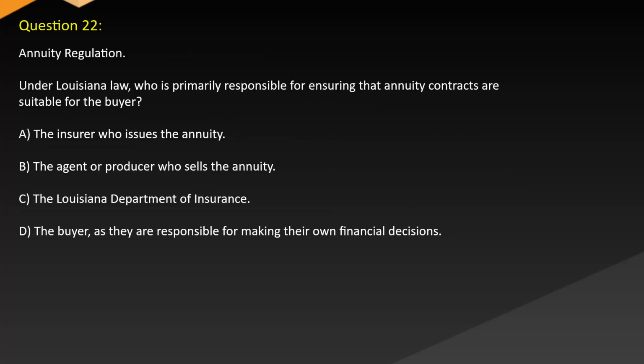Question 22. Annuity regulation. Under Louisiana law, who is primarily responsible for ensuring that annuity contracts are suitable for the buyer? A. The insurer who issues the annuity. B. The agent or producer who sells the annuity. C. The Louisiana Department of Insurance. D. The buyer, as they are responsible for making their own financial decisions.